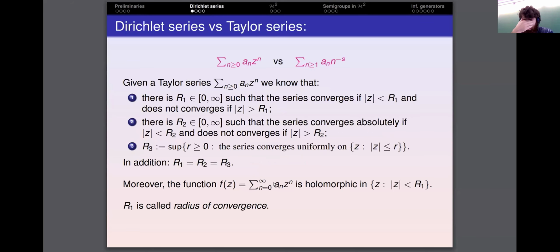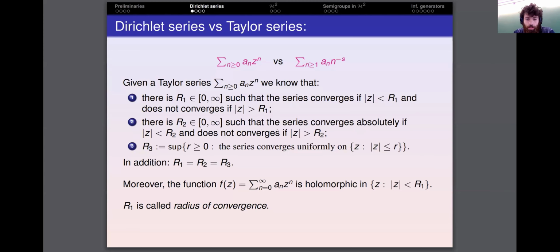So this is very well known to all of you. Given a Taylor series, which is a formal series of this form, we can associate to this series several magnitudes. We can consider R1 as a number, a positive real number or infinity, for which the series converges in the open disk of center 0 and does not converge outside the closed disk.